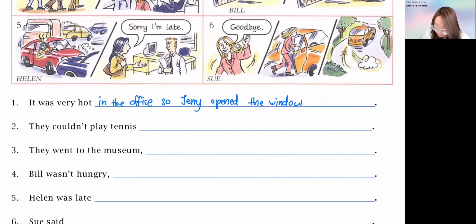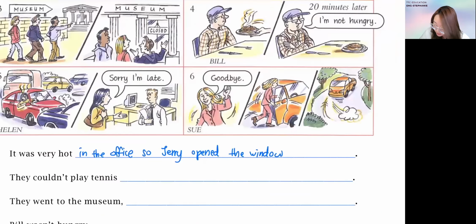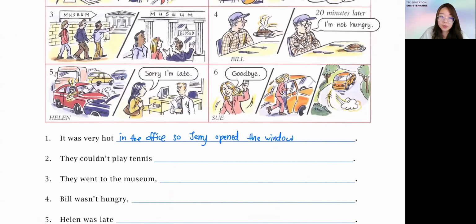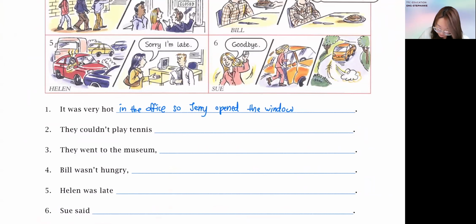Question number 2. They couldn't play tennis. Why couldn't they play? You see, it's raining outside, so they cannot anymore. Okay, so they couldn't play tennis because it's raining cats and dogs outside. All right, it's raining cats and dogs. It's raining heavily. Okay, next one.